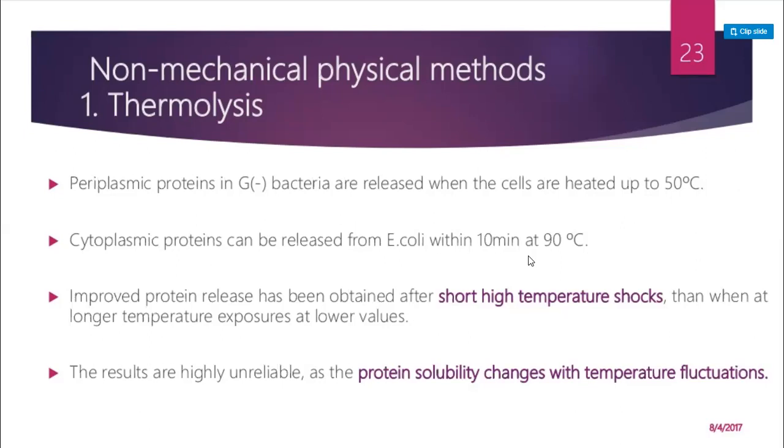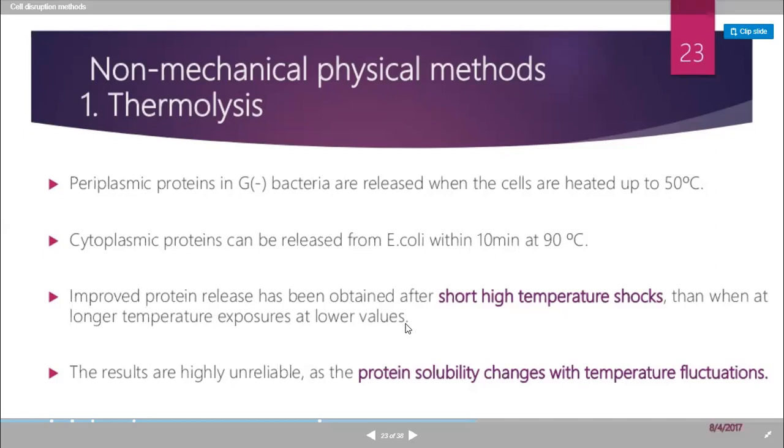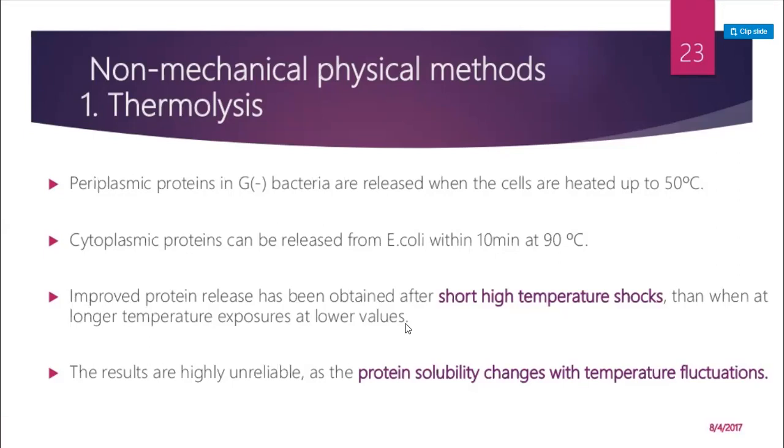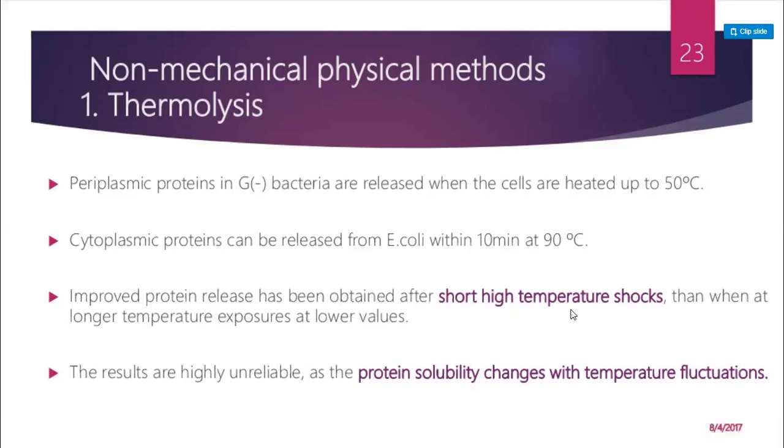For the release of protein from the microbial cell, we give a short high temperature shock. It means we are giving a higher temperature for a few seconds, and in those few seconds proteins can be released out of the cells.